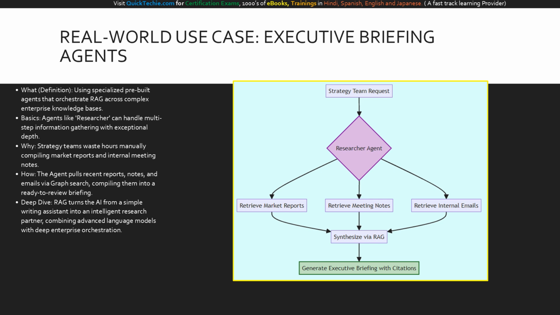It begins with a complex strategy team request flowing into the researcher agent. Notice how the agent branches out to simultaneously retrieve data from multiple domains: market reports, meeting notes, and internal emails. All of this rich, varied data converges into the synthesized via RAG node. The AI processes these cross-domain facts to output a highly polished executive briefing with citations. This visual proves that RAG isn't just for answering simple FAQ questions. It is an enterprise-grade engine capable of driving high-level strategic workflows and massive productivity gains.